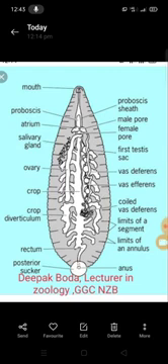Now come to development. Development proceeds within the cocoon. Each cocoon consists of 1 to 24 embryos, which develop by taking albumin for nutrition. The development is direct. There is no larval stage.